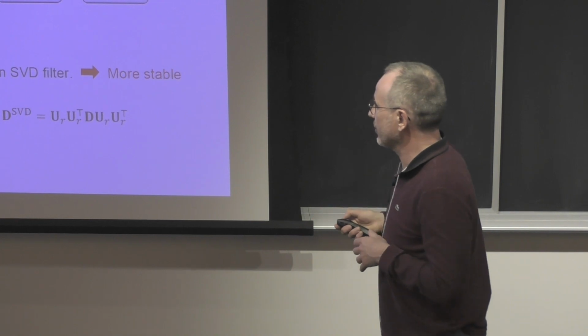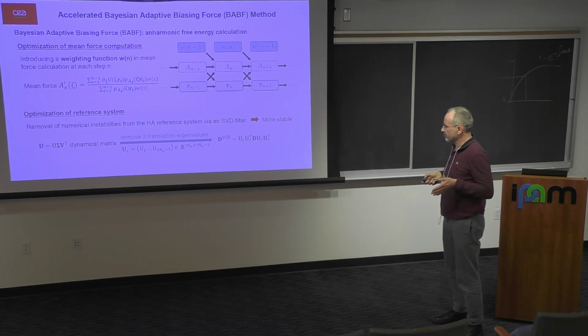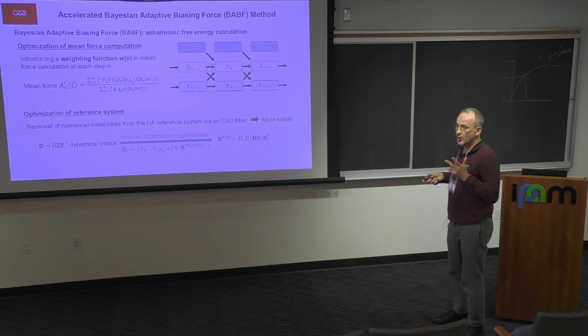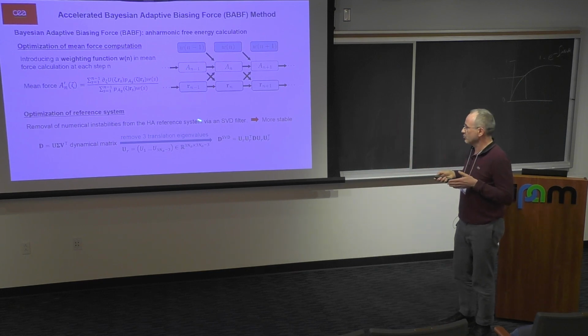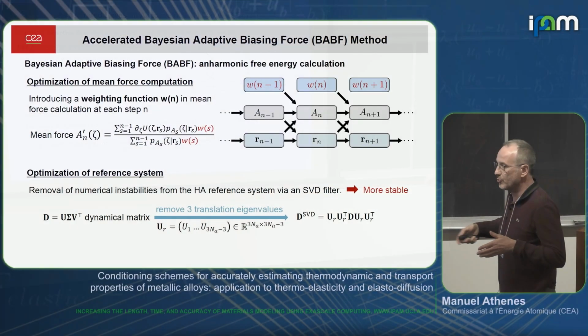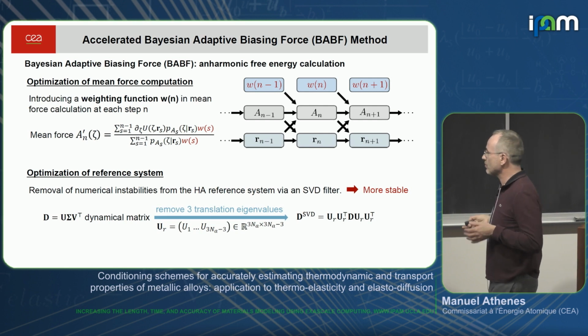The second optimization is that when we perform the SVD eigenvalue decomposition to obtain the harmonic modes, there are 3 zero modes that are not exactly zero. So we make a spectral filter with SVD decomposition to remove the noise associated with the translation modes that are zero.